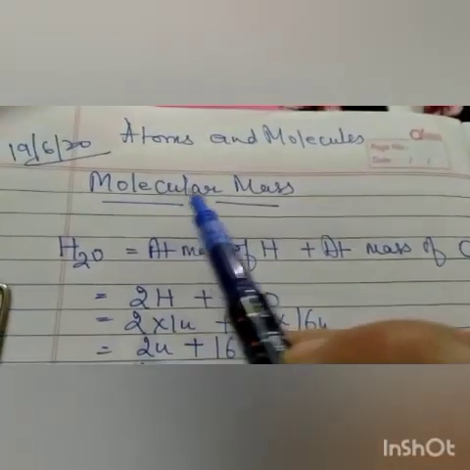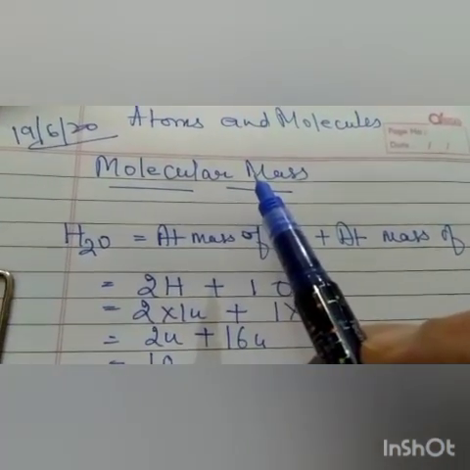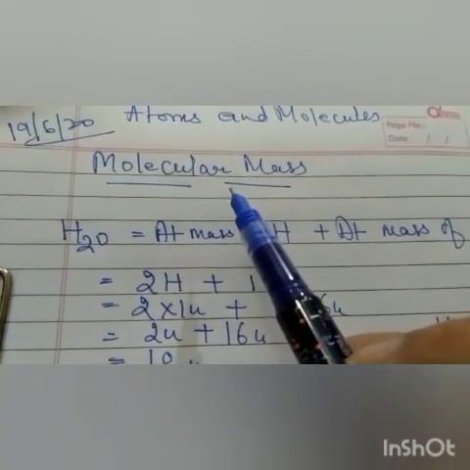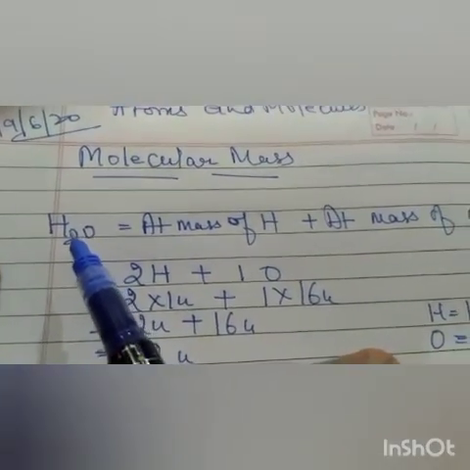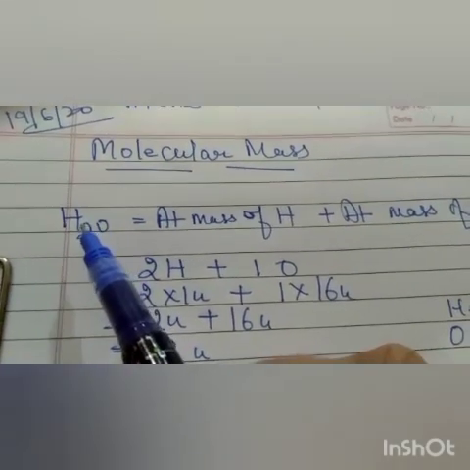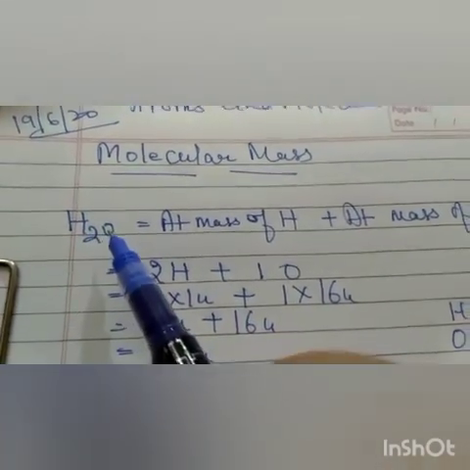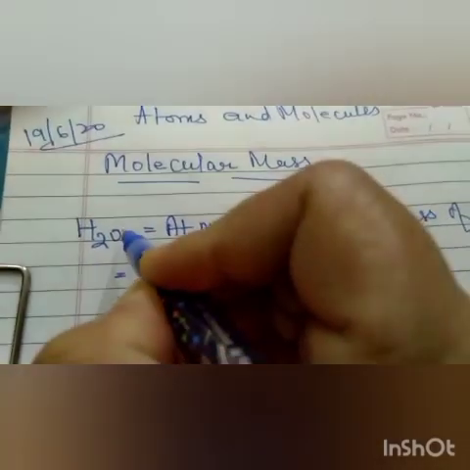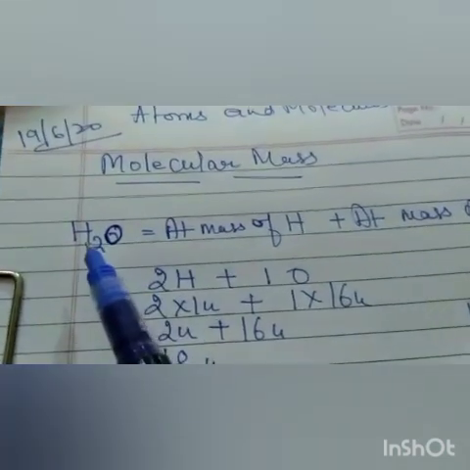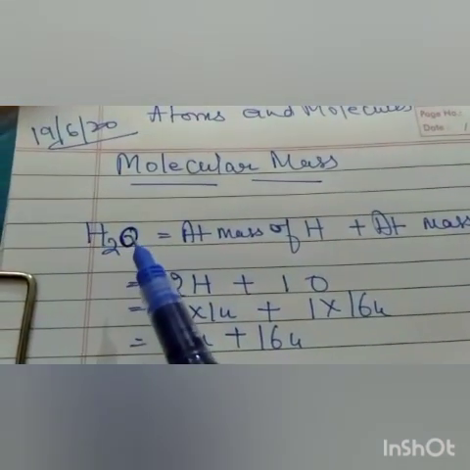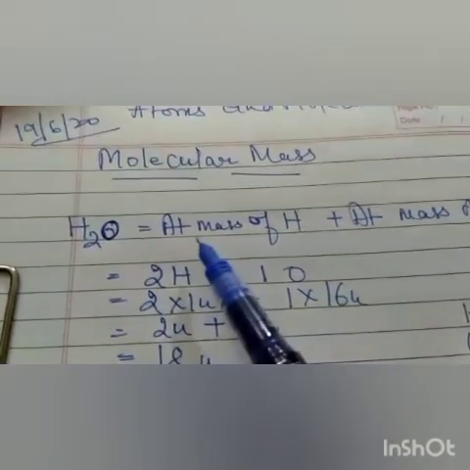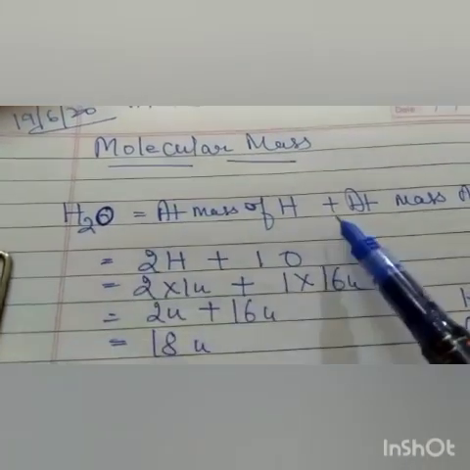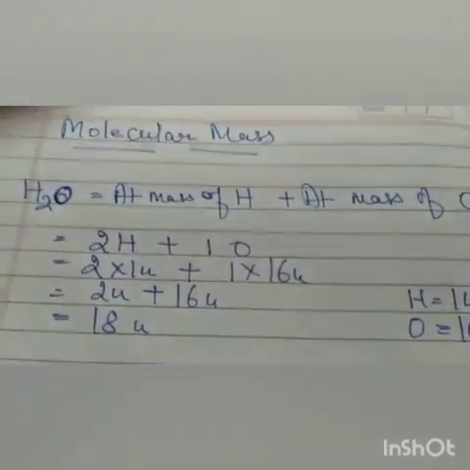Now students, what is molecular mass? Molecular mass is the sum of the atomic masses. Now you can see this is water. This is a molecule because it consists of more than 1 atom, that is 2 hydrogen atoms and 1 oxygen atom. Oxygen should be written with a capital O. So the sum of the atomic mass of hydrogen and oxygen will give us the molecular mass. So here, atomic mass of hydrogen plus atomic mass of oxygen.